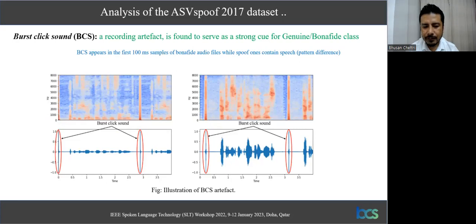Within these non-speech samples, we often find a burst click sound appearing in the start, as can be seen in this diagram. So the hypothesis here is that BCS, which is a recording artifact, serves as a strong cue for the bona fide class because this click sound does not appear in spoofed files in this dataset.